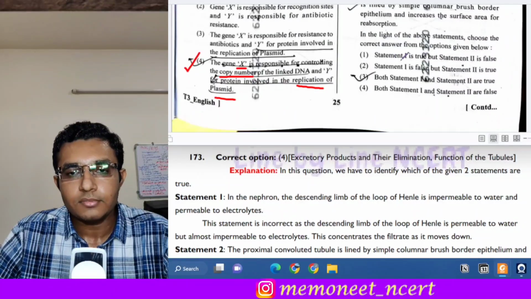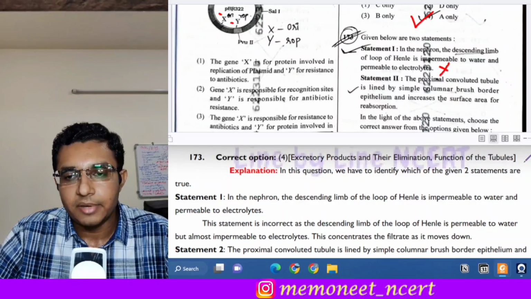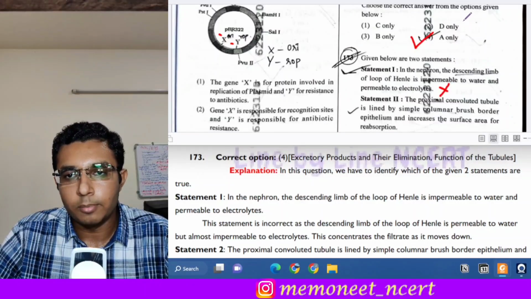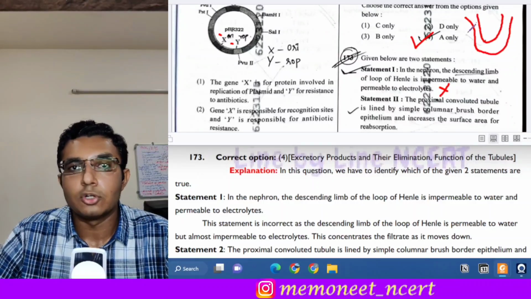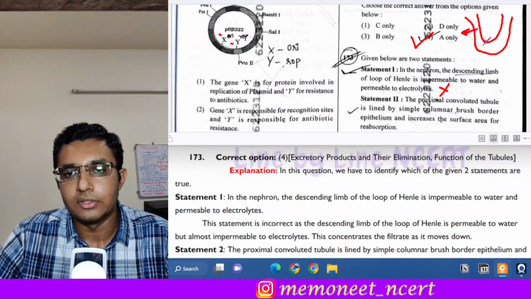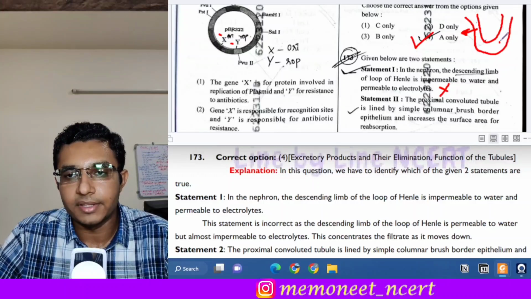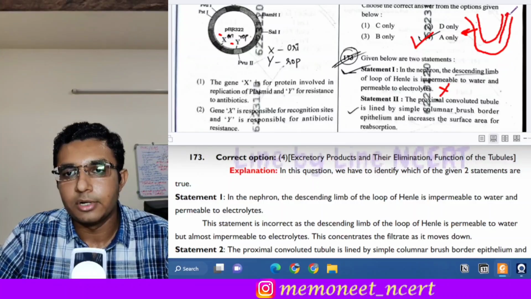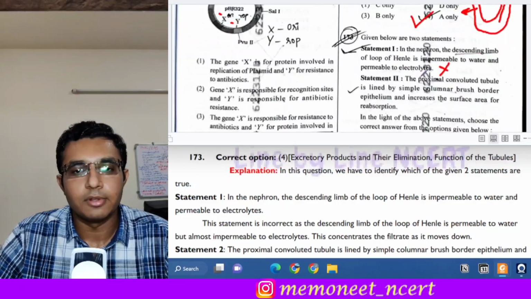Because in the descending limb of loop of Henle, it is permeable to only water. It is not permeable to electrolytes. So water moves out, and the urine is concentrated over here. And the ascending limb of loop of Henle is permeable to electrolytes and less permeable to water. So this statement will be incorrect.